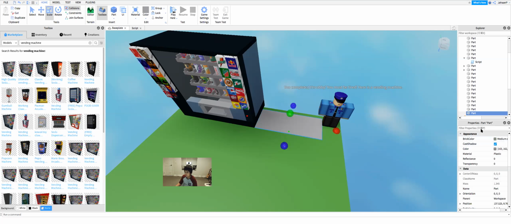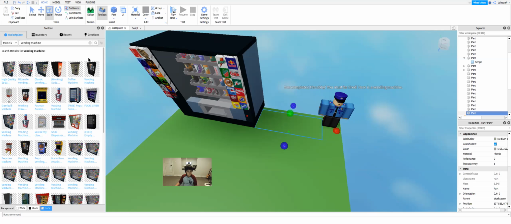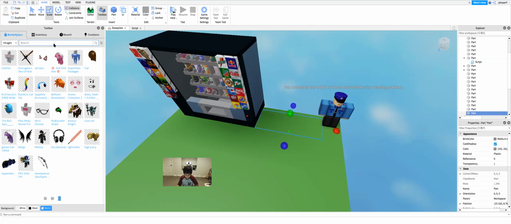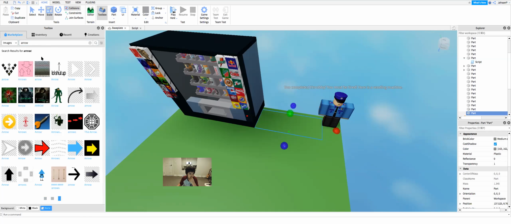Yeah, and we'll make transparency to 1, so it's not visible. And now let's go to images. And we're gonna search arrow. I think this arrow looks good. Okay, so that's that. Maybe we can make this a little bigger.